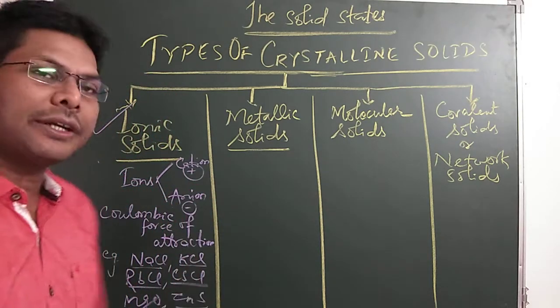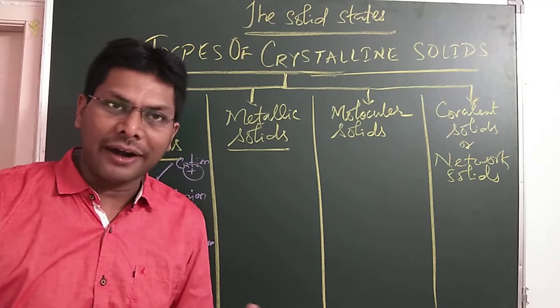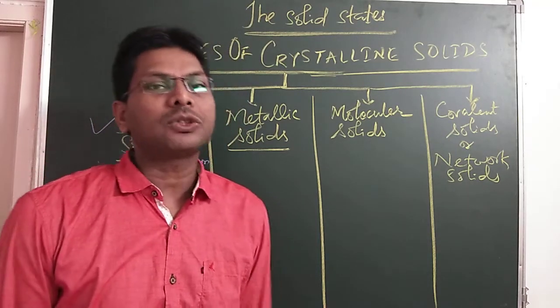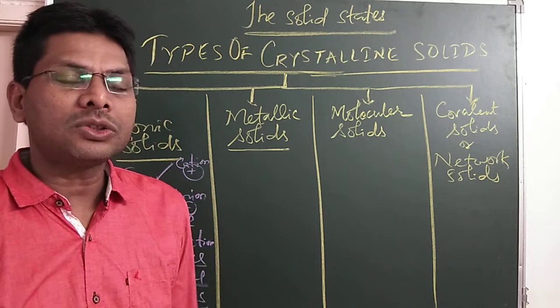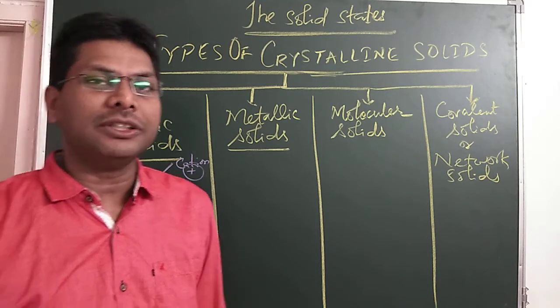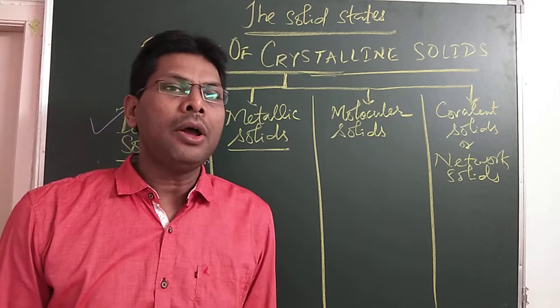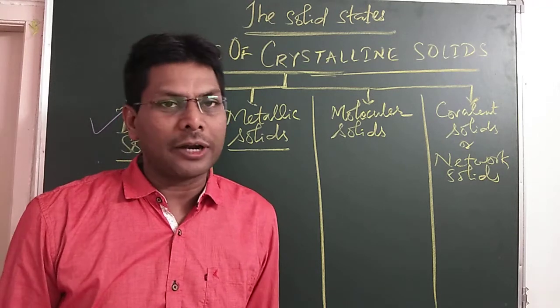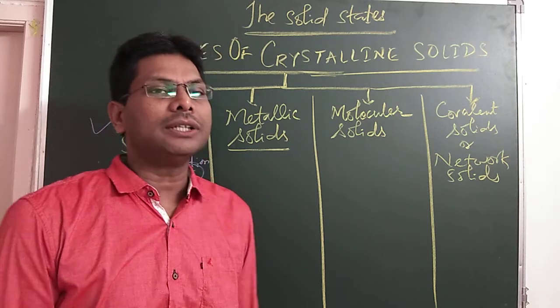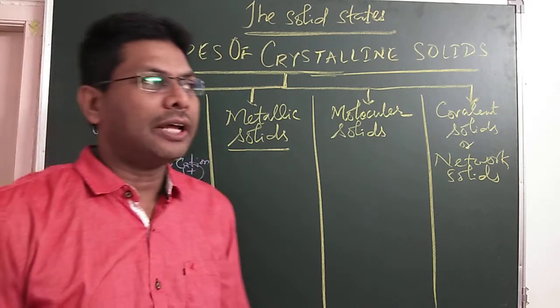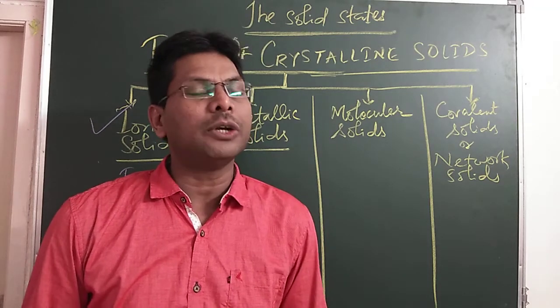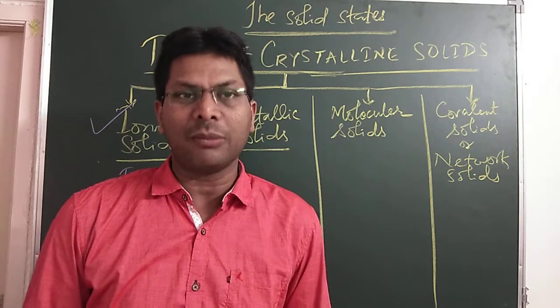Some of the most important characteristics of ionic solids are: they are hard, they are brittle, they have high melting and boiling points, they are soluble in water, and they are insoluble in organic solvents like benzene, acetone, ether, etc. Their aqueous solution or molten state are good conductors of electricity. In solid state they are bad conductors. There is no directional property in ionic compounds, so they do not exhibit stereoisomerism or space isomerism.